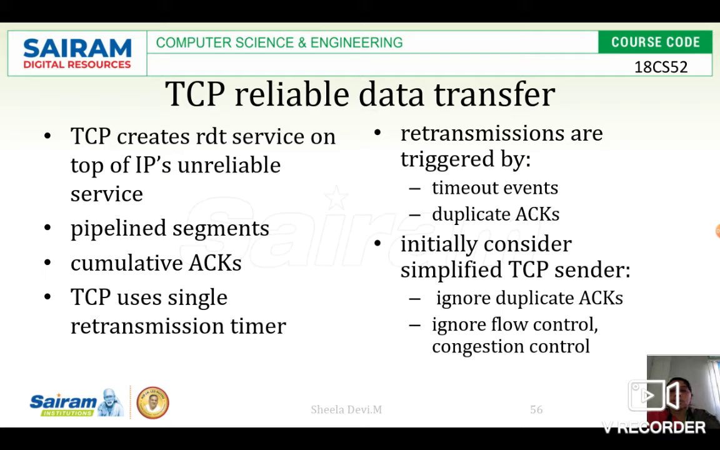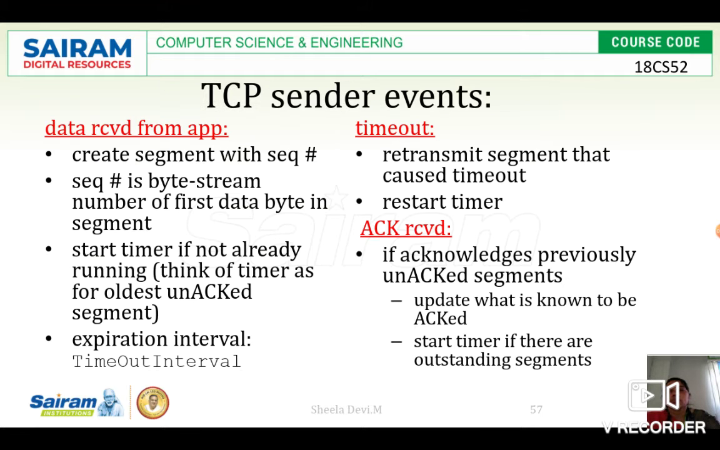Then TCP uses a single retransmission timer. Retransmissions are triggered by 2 things. How will the sender come to know that it has to retransmit a particular segment or packet? By using 2 methods. One is timeout events and the other is duplicate acknowledgement. Next, initially consider a simplified TCP sender. Ignore duplicate acknowledgement, and ignore flow control and congestion control. Now, TCP sender events: what are the events that happen at the TCP sender?